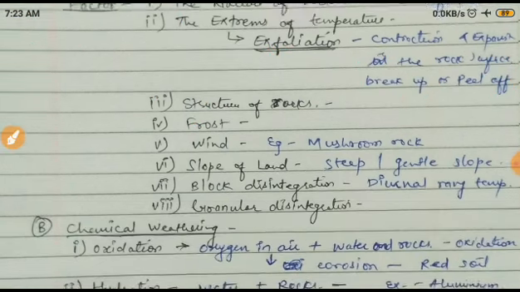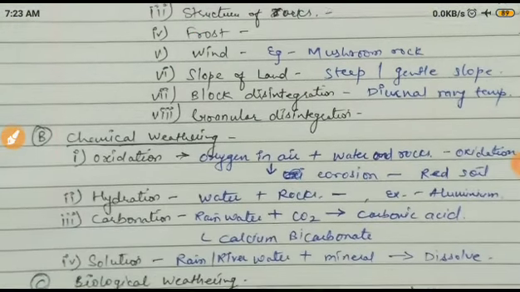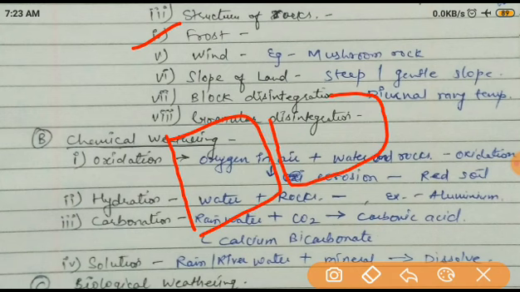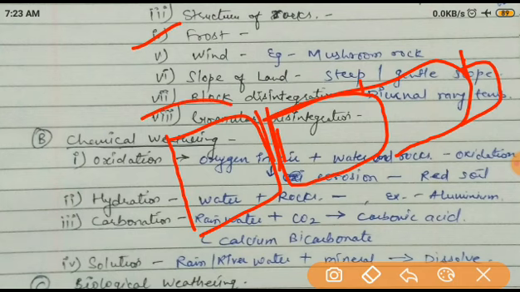Next one, it is the frost. Now frost means very simple, just like if you have seen some rocks like that, and you can see some gaping here, some gaping here. So what will happen in the daytime, when the water is filled here, and at the night time, if the temperature is very cold, it is also in the desert area.